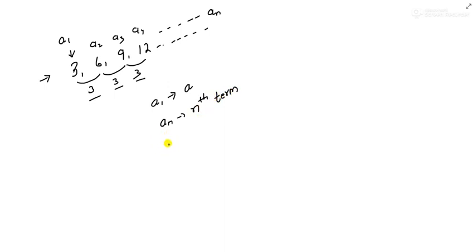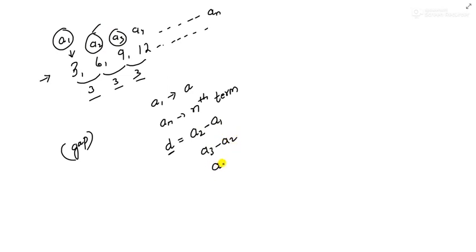Now what is this D? D is the common difference, that is the gap. As I said, gap. So it is always found using the formula A2 minus A1, or else A3 minus A2, both of them are the same, right? Or else A4 minus A3, or else you can also write it as A10 minus A9. Any number subtracted by the previous number, that will give the common difference D.